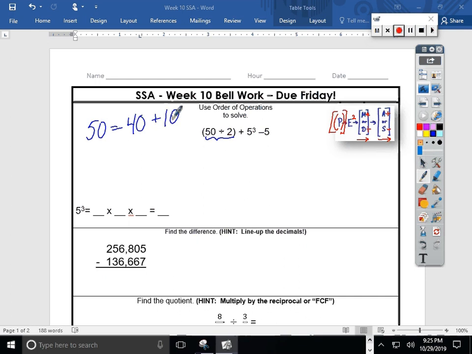So if I want to find half of all these numbers, I could think about dividing them all by 2. Well, I know half of 40 is 20, and I know half of 10 is 5. So if I add those together, I should be able to get half of 50, which is 25. Oh yeah, this checks out. I could go ahead and use my number bonds to help me divide a pretty big number pretty quickly. So if you think back to what your core teacher tells you, she'd tell you to cross off what you've used already. Those parentheses are now gone. If there are no more parentheses, we can check it off and start looking for the next component of our order of operations. So next we're checking for exponents.